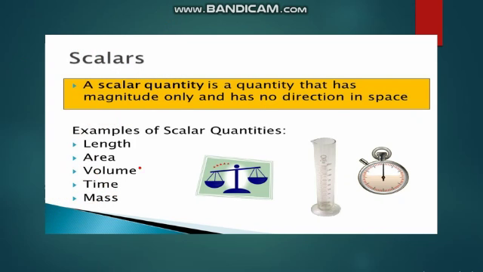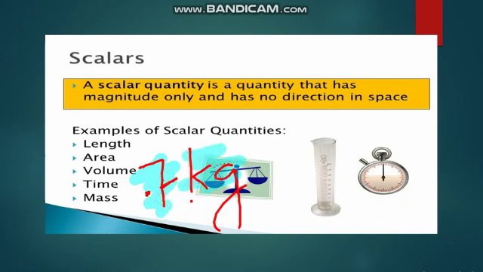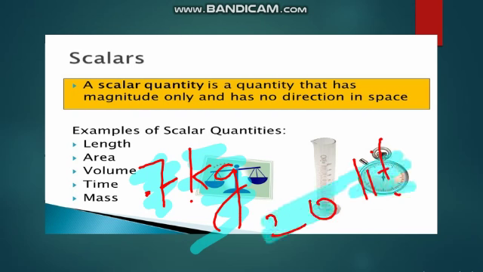For example, 7 kg sugar. 7 is magnitude and kg is unit. 20 liter of petrol. 20 is magnitude and liter is unit.